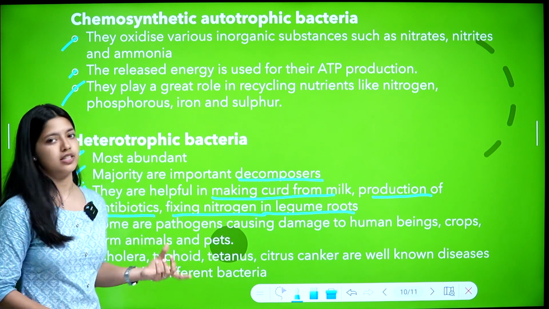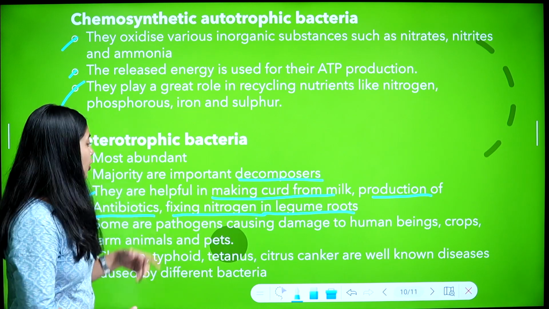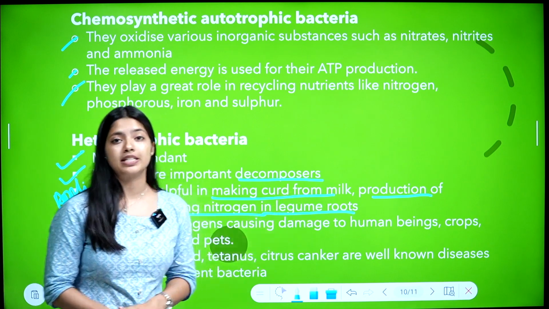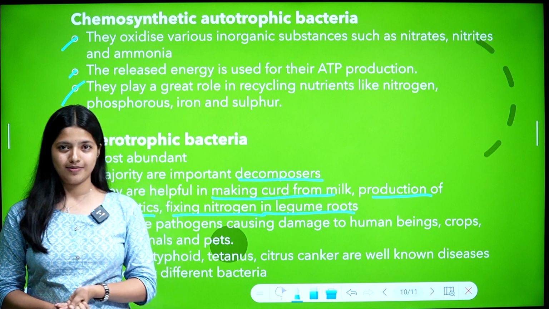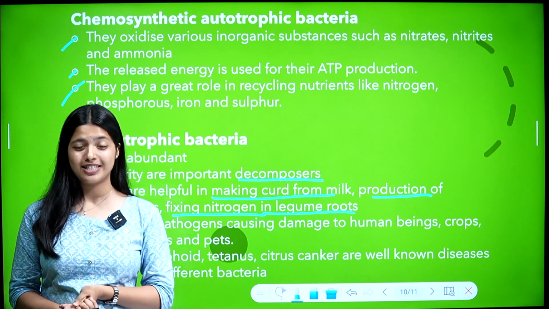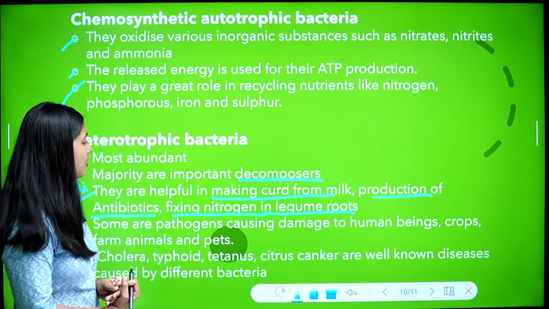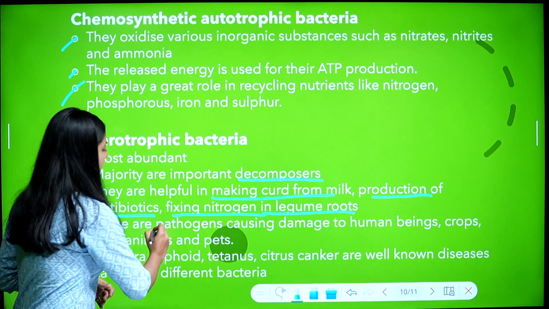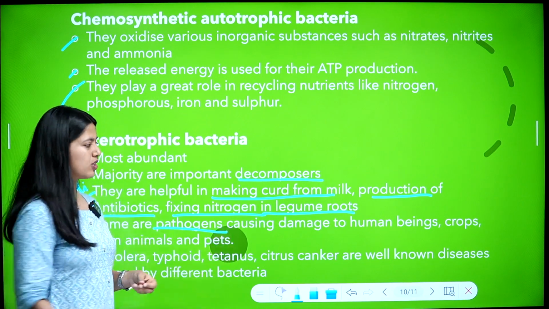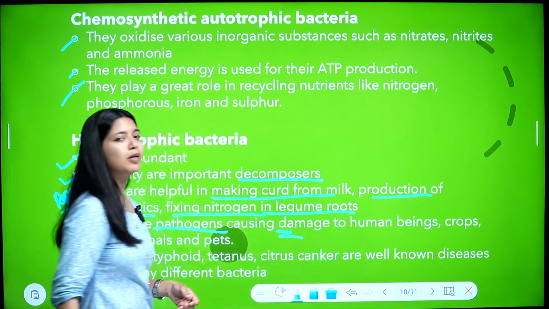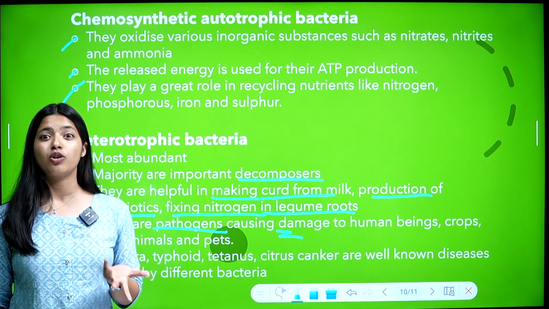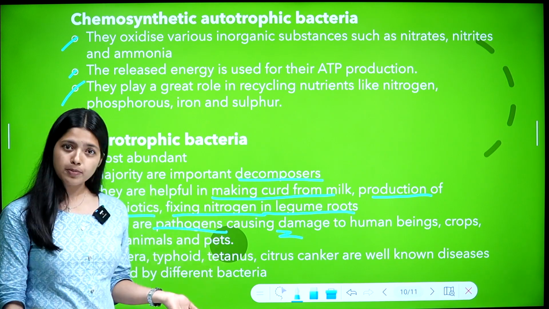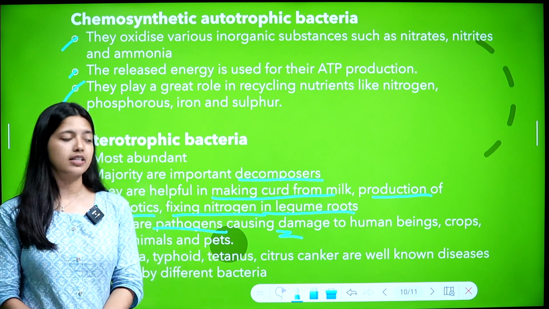Some are pathogens, causing damage to human beings, crops, farm animals and pests. What are pathogens? The disease causing organisms, disease causing bacteria are known as pathogens. So some of them are pathogens. They cause disease or damage to human beings. There are a lot of bacterial diseases. In crops, yes, plants are also affected by bacteria.